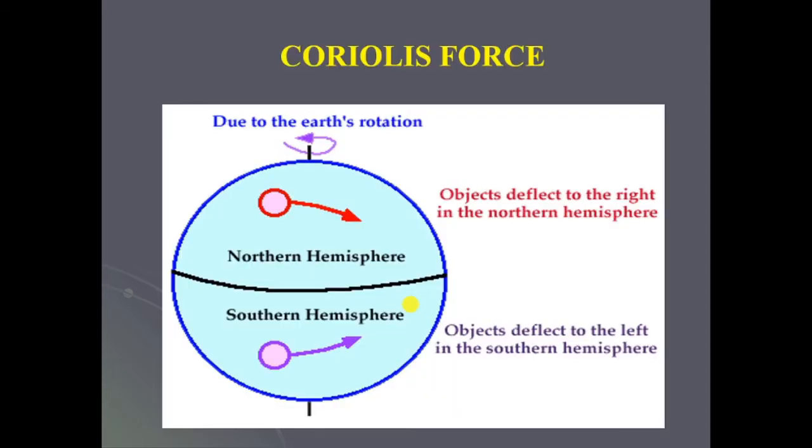In this figure, due to Earth's rotation, the northern hemisphere is shown in red and the southern hemisphere in violet or purple. Objects deflect to the right in the northern hemisphere. When an object is thrown in the northern hemisphere, it deflects to the right. The same object thrown in the southern hemisphere deflects to its left. This is what happens due to Earth's rotation.